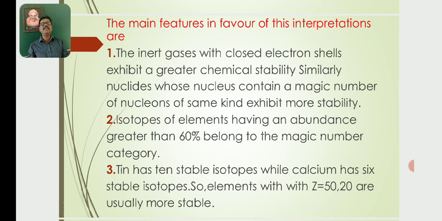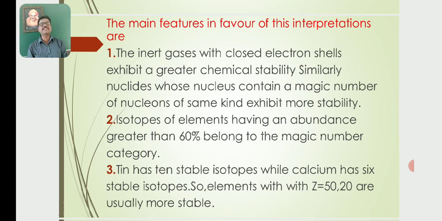So the main features in favor of these interpretations are: the inert gases with closed electron shells exhibit a greater chemical stability. Similarly, nuclides whose nucleus contains a magic number of nucleons of the same kind exhibit more stability.